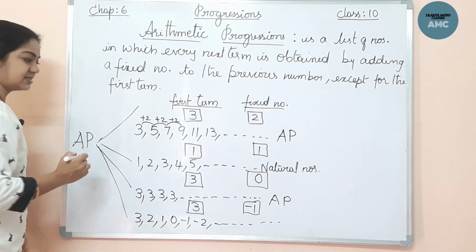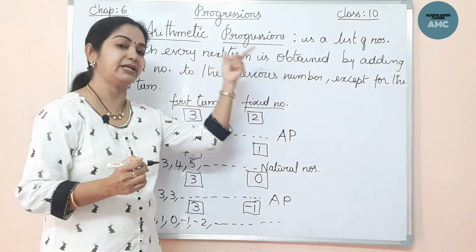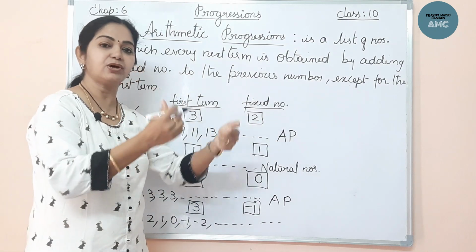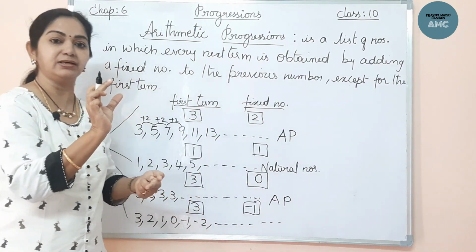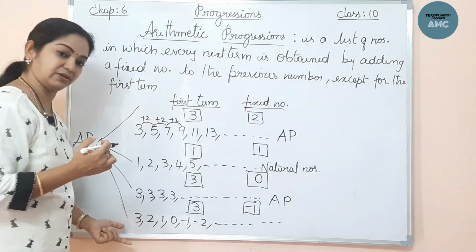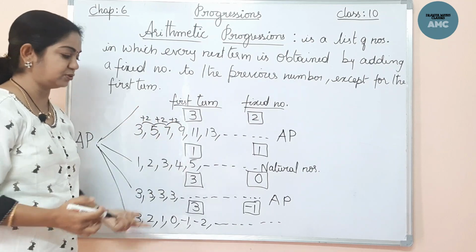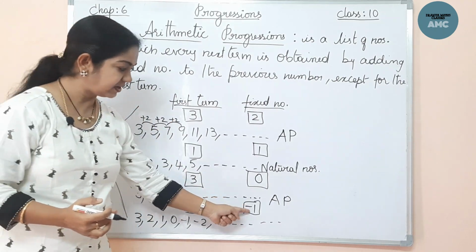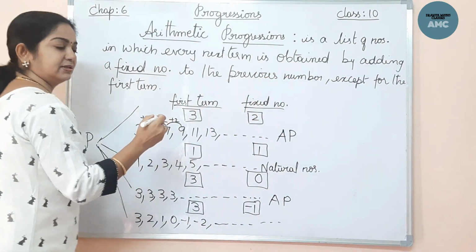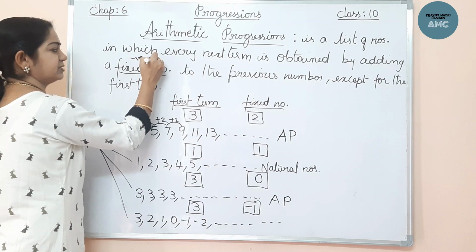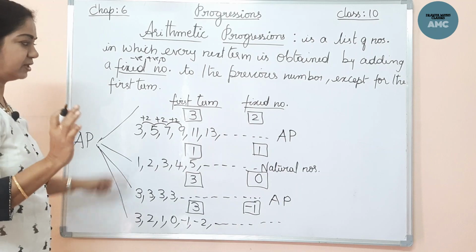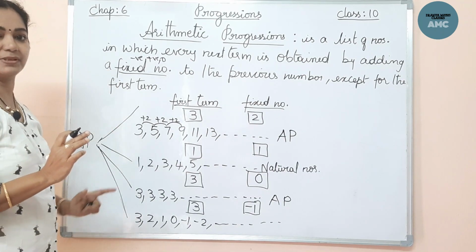That means an arithmetic progression is a list of numbers in which every next term is obtained by adding a fixed number to the previous term, except for the first term. The first term you leave as it is. If you add a fixed number, you get the series. This fixed number can be negative, can be positive, can be 0. Any number that is fixed. These are the examples of AP.